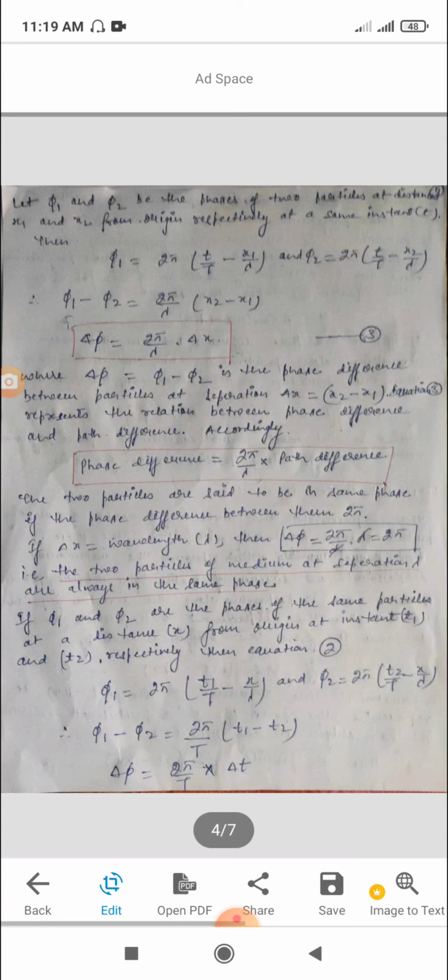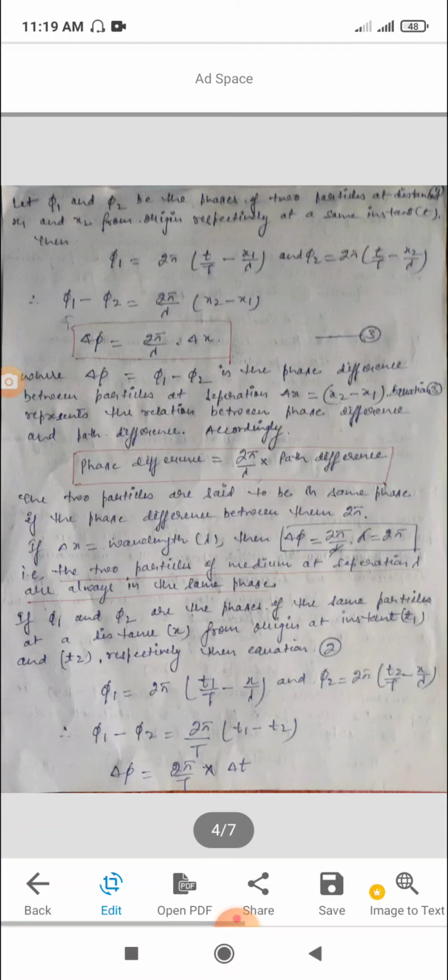Then φ1 = 2π(t/T − x1/λ), and φ2 = 2π(t/T − x2/λ). Subtracting, φ1 − φ2 = (2π/λ)(x2 − x1), where φ1 − φ2 is equal to Δφ and x2 − x1 is Δx, where Δφ is the phase difference between particles at separation Δx = x2 − x1. Equation three represents the relation between phase difference and path difference.